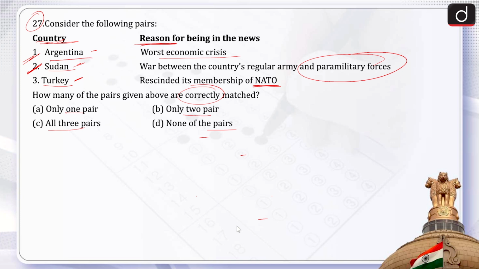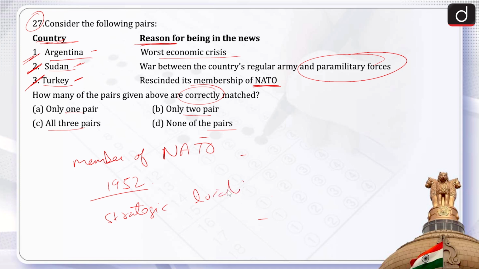Then comes the next country, and that is Turkey. Turkey is a member of NATO. Turkey has been a member of NATO since the year 1952 and plays a significant role within the alliance due to its strategic location and military capabilities.